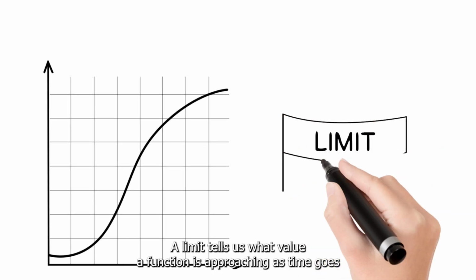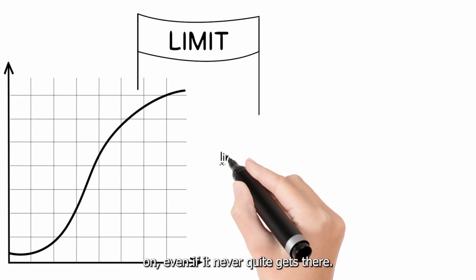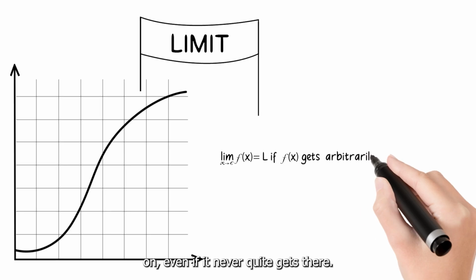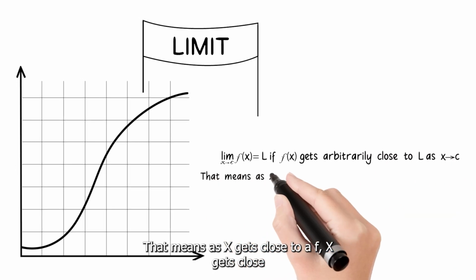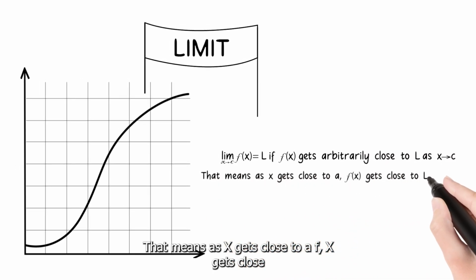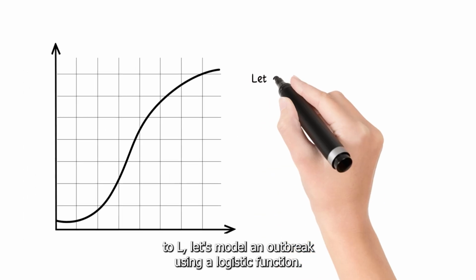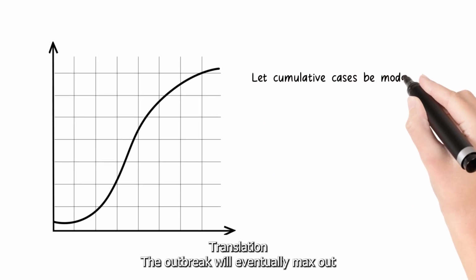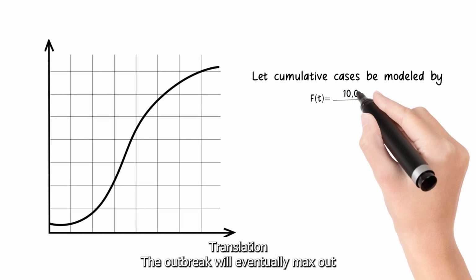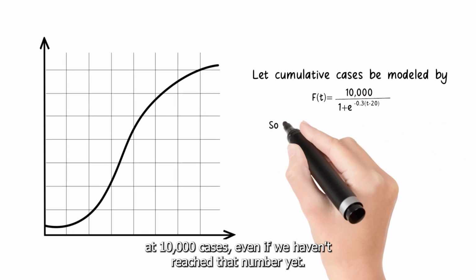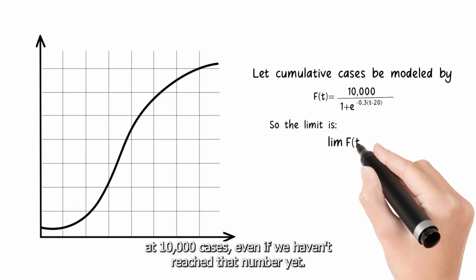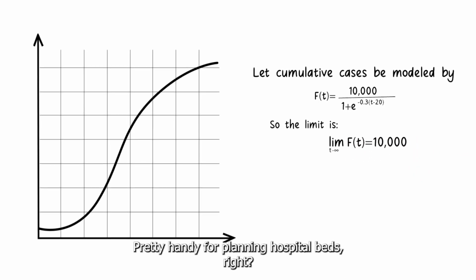A limit tells us what value a function is approaching as time goes on, even if it never quite gets there. That means as x gets close to a, f(x) gets close to L. Let's model an outbreak using a logistic function. Translation: the outbreak will eventually max out at 10,000 cases, even if we haven't reached that number yet. Pretty handy for planning hospital beds, right?